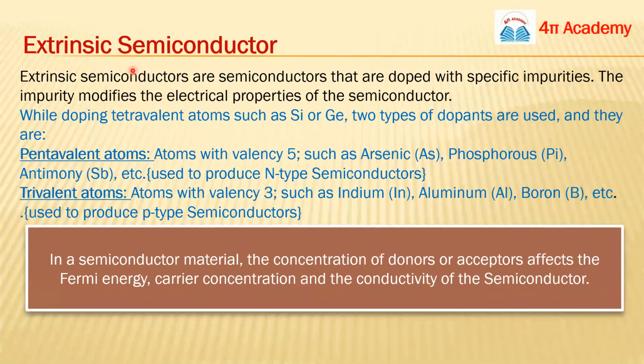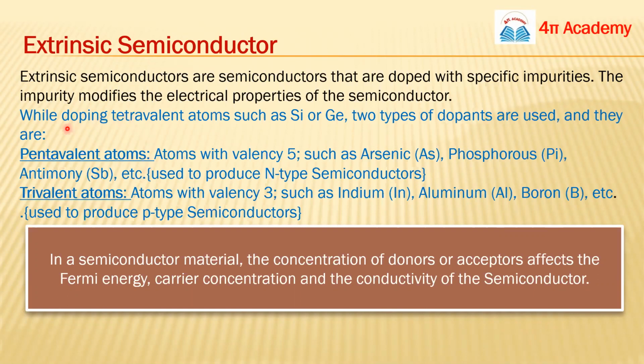Now we will discuss the same things about extrinsic semiconductors. So what are extrinsic semiconductors? You all must know this: if we add some specific amount of impurity, pentavalent or trivalent impurity, to a pure semiconductor, that will be an extrinsic semiconductor. And based on the type of impurity, we will get N or P type semiconductors.